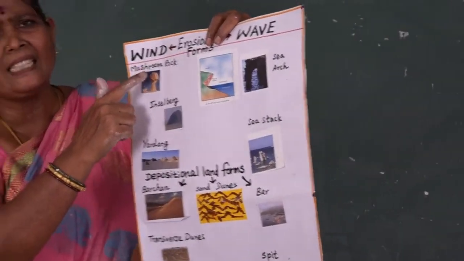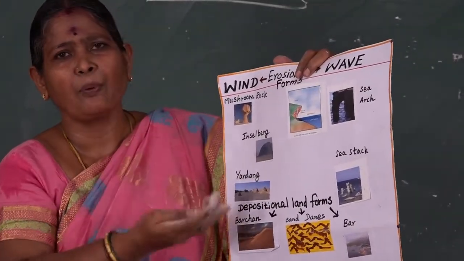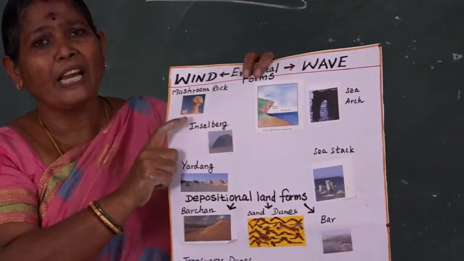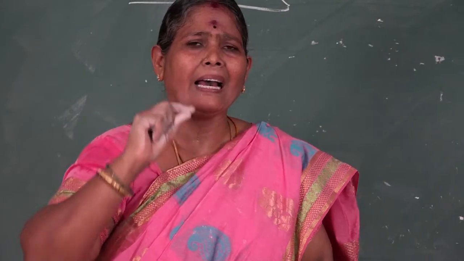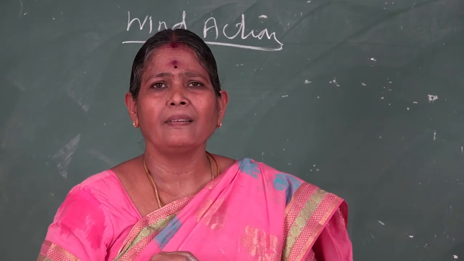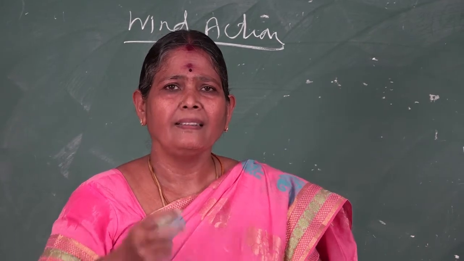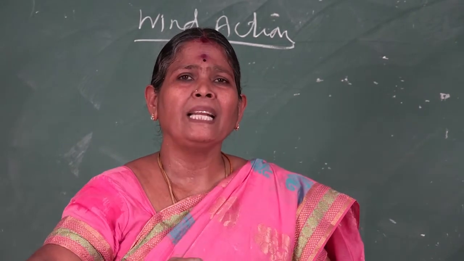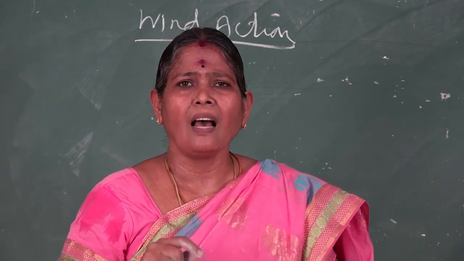Children, the next agent is wind, the action of wind. Here too there is erosional, depositional and transportational action. First, erosion by wind. What is called wind? The blowing of air at or near the surface is called wind. The aeolian process is very essential. The erosional, transportational and depositional work of wind, predominant in arid regions, is called the aeolian process.